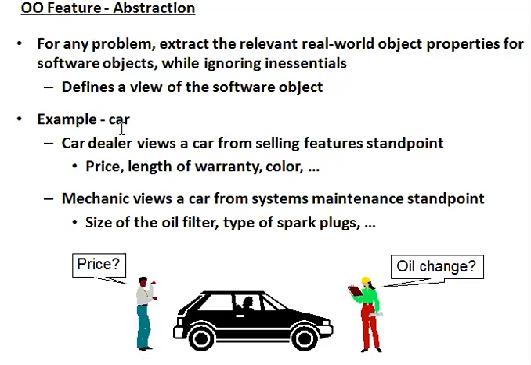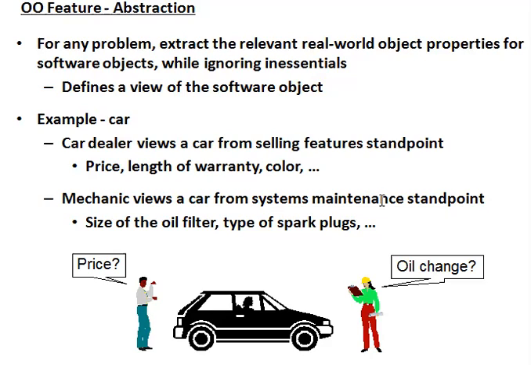Here, for example, for abstraction, for any problem, extract the relevant properties from the real world object. It defines, for example, the car. The car dealer views the car from selling features, such as price, length of warranty, color, engines, model of tire, etc. The mechanic views a car from system maintenance.